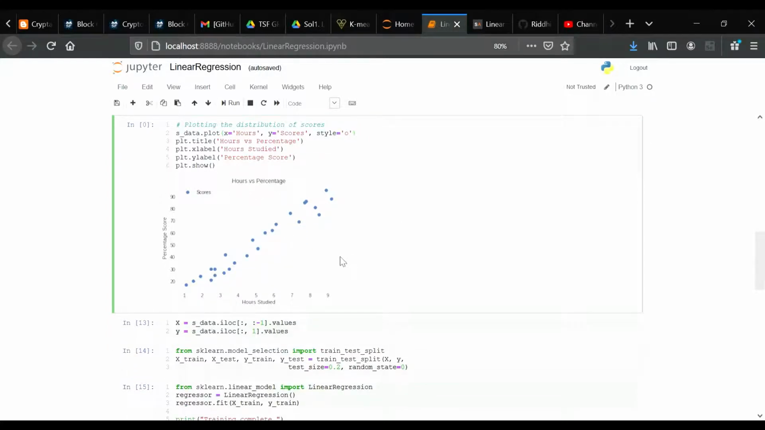From the graph, we can clearly see that there is a positive linear relation between the number of hours studied and the percentage of the score.